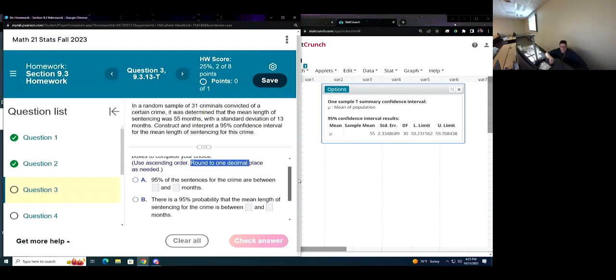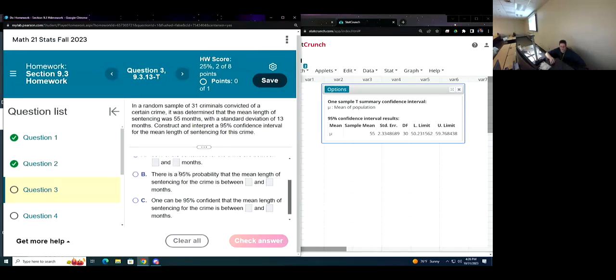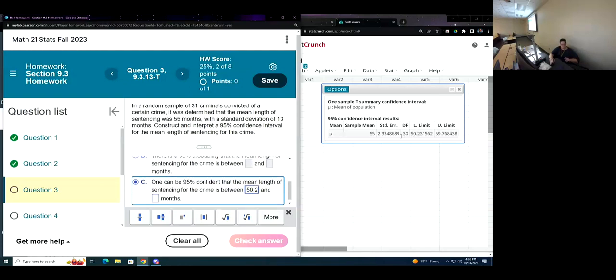So, statement of confidence, we don't say this isn't true: 95% of the sentences for the crimes are between blank and blank. That's not what we want to go for. We don't want to talk about confidence intervals like it's a probability. It should say confident in it. It should be a statement about how confident we are. C says that. One can be 95% confident that the mean length of sentencing for the crime is between, going to 1 decimal place, 50.2 and 59.8.